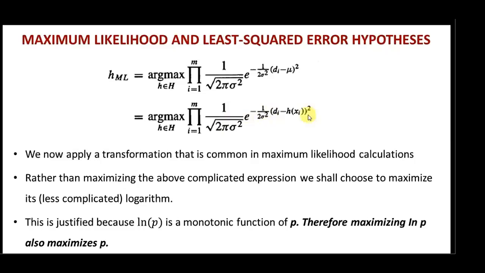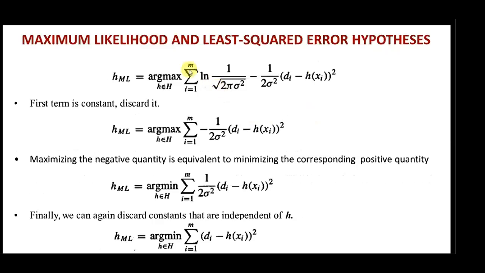So finally we are getting something like this. The product term is changed to a summation term: ln of 1 divided by square root of 2 pi delta square, minus 1 divided by 2 delta square, di minus h of xi whole square, and ln of e has been changed to 1 here.